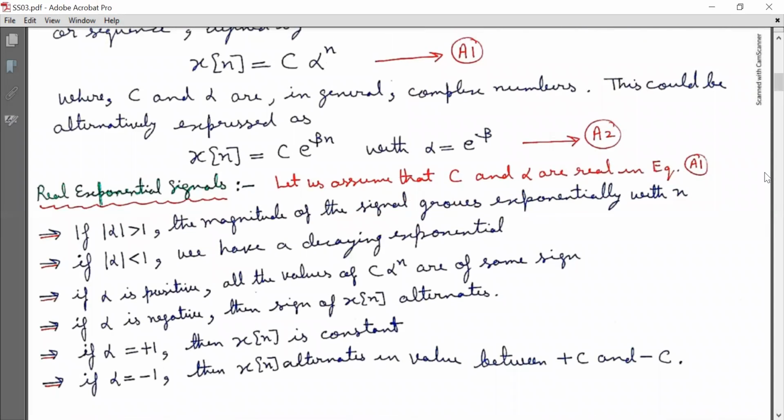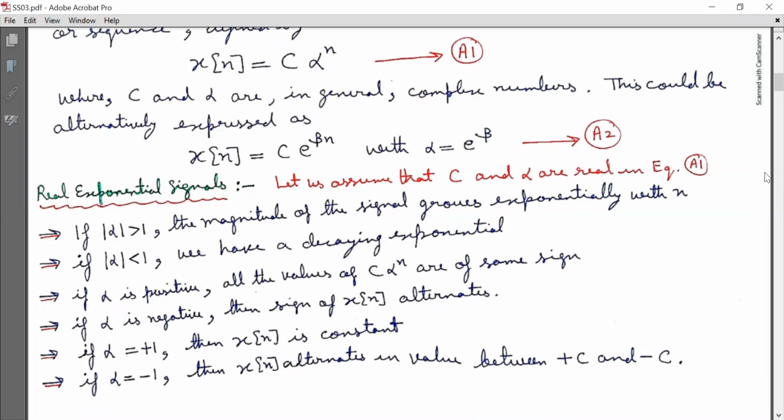The real exponential signals. Let us assume that c and α are real in equation A1. First case, if magnitude α is greater than 1, the magnitude of the signal grows exponentially with n. In second case, if magnitude α is less than 1, we have a decaying exponential. In third case, if α is positive, all the values of c α^n are of the same sign.